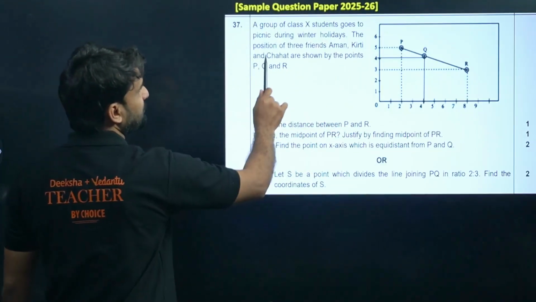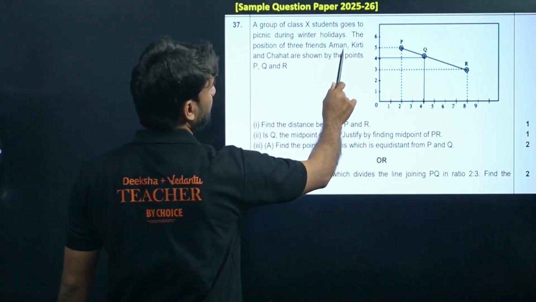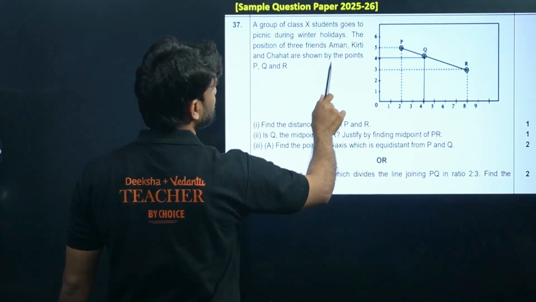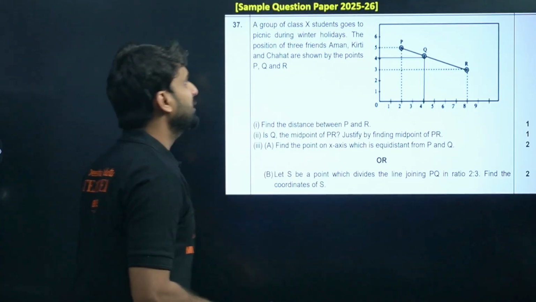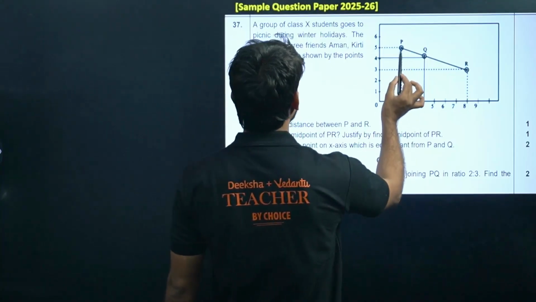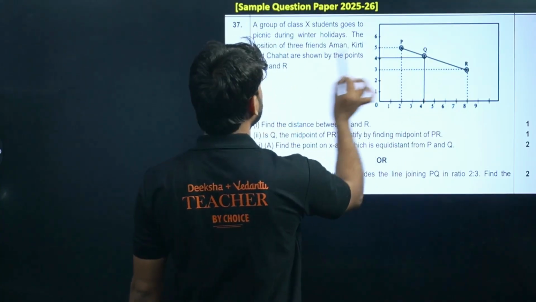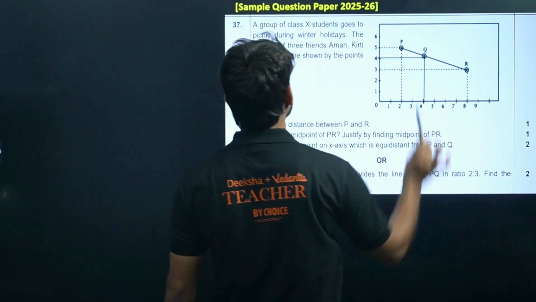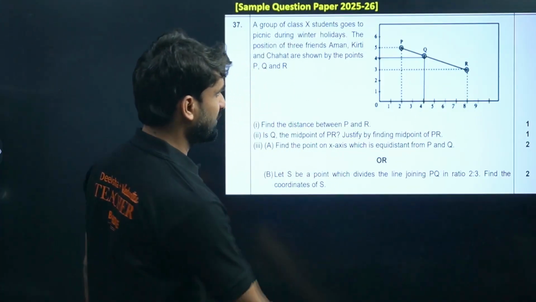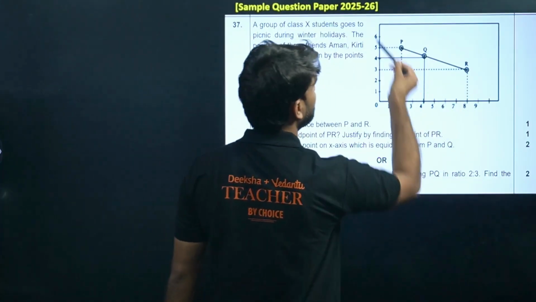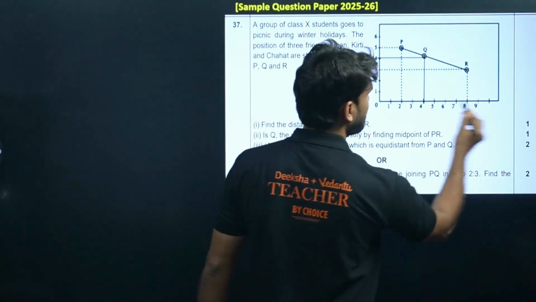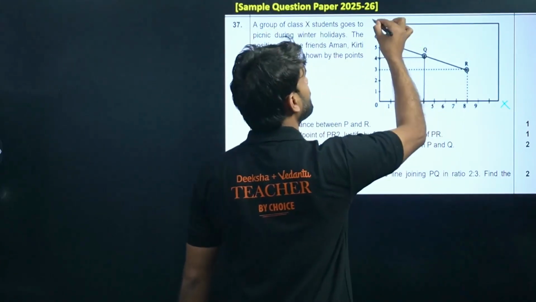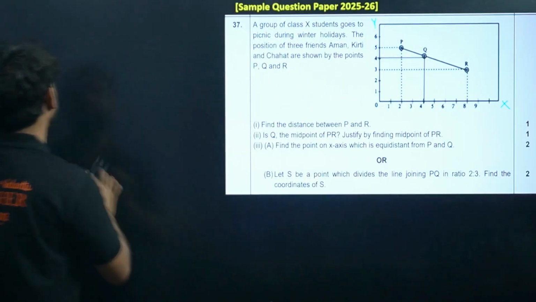So the positions of three friends, Aman, Kirti and Chahat, are shown by 3 points P, Q and R. So here at point P, Aman is there. At point Q, Kirti is there. And at point R, Chahat is there. This is the x-axis, my dear, and this is the y-axis. Let me use red color of pen.